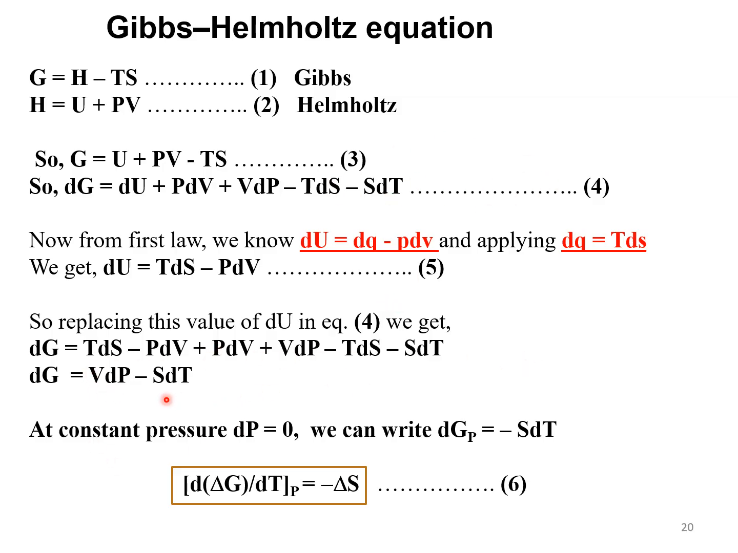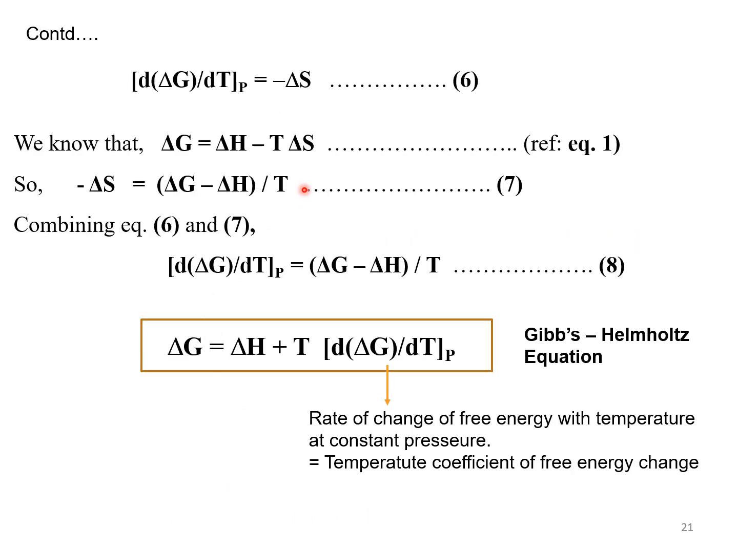If you simplify further, you will get dG is equal to VdP minus SdT. When the pressure remains constant, the equation becomes (dou delta G by dou T) at constant pressure. Since it is constant, we have to enclose it outside the bracket, which is equal to minus delta S, that is the difference in entropy. If you simplify further, we know that delta G is equal to delta H minus T delta S from equation 1.